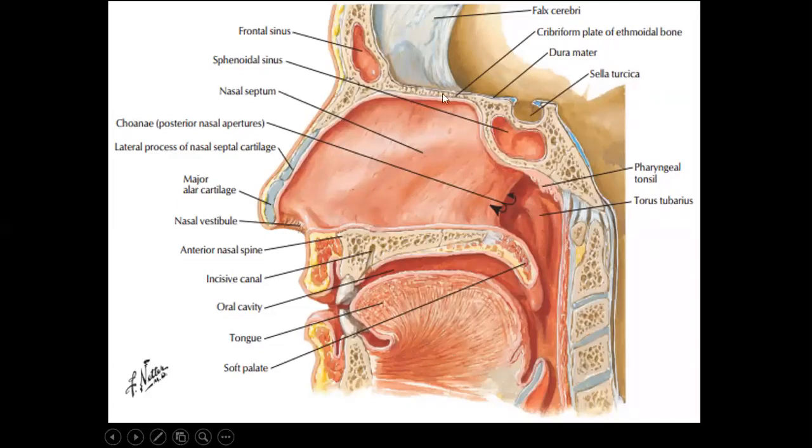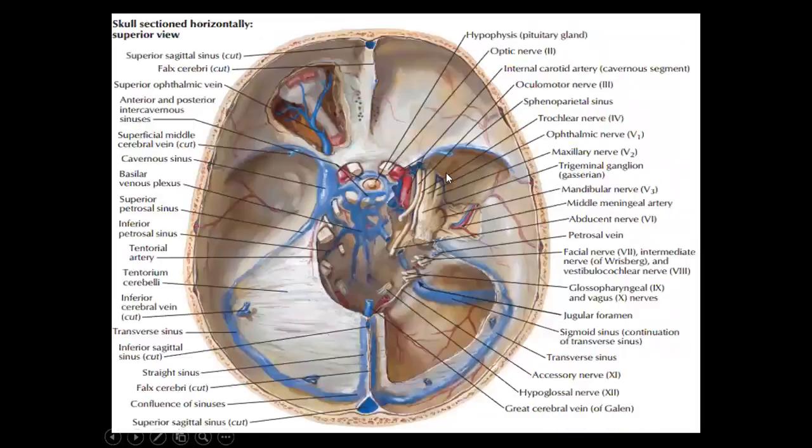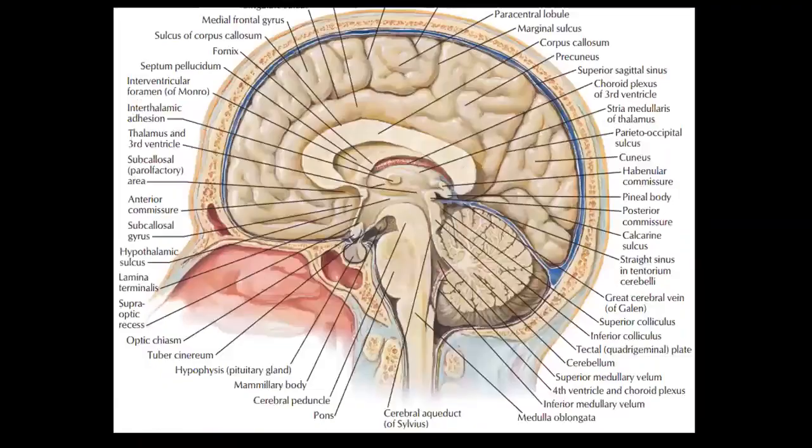And this is the base of the skull called basi-occiput. The base of the skull is formed by the sphenoid bone. And in the sphenoid bone, there is a deepest area, it is called sella turcica. And the sella turcica contains pituitary gland. If you look from above, this is the sella turcica, this is pituitary gland. Pituitary gland is connected by infundibular stalk with the hypothalamus.